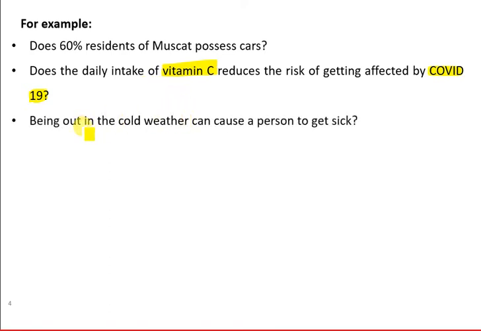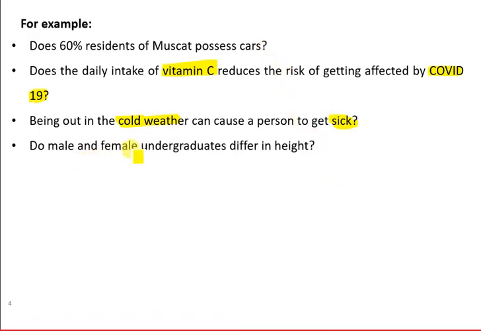Similarly, if you want to test whether going out in cold weather will cause a person to become sick or not, again it's a statement that we want to test, so we'll use the hypothesis testing procedure for that. Another example can be, do male and female undergraduates differ in their height?